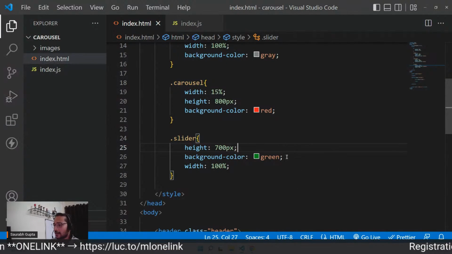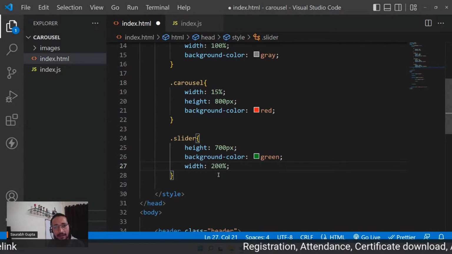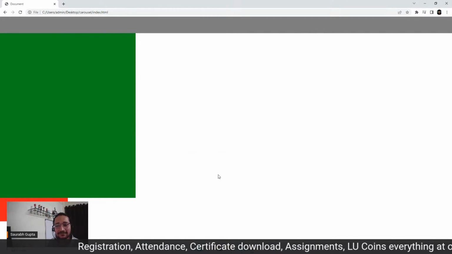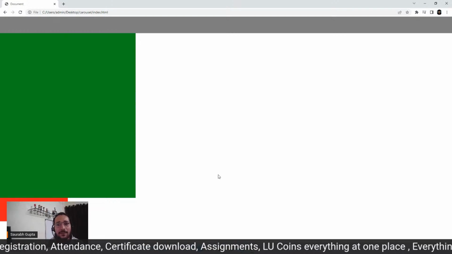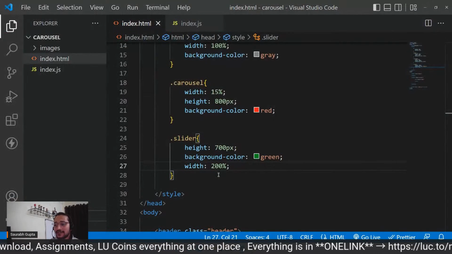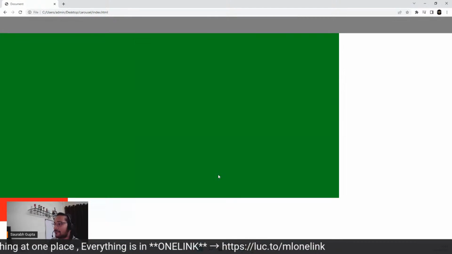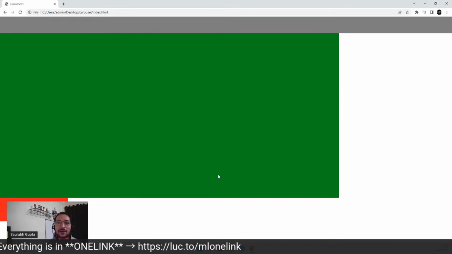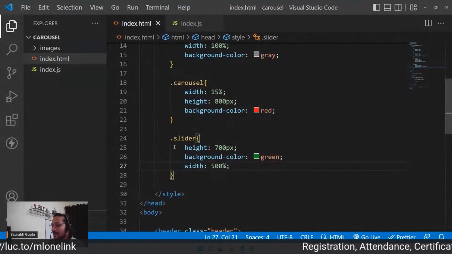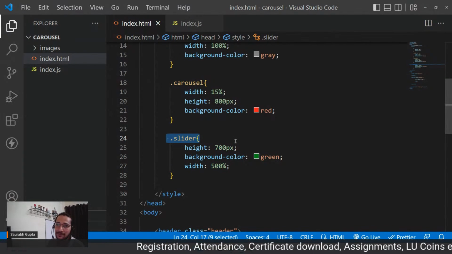Okay, guys. Now what if I make it 200%? What will happen? Let's see. It's getting twice the parent. That's what will happen, right? 200% of the parent. 100% of the parent means the same as parent. 200% means twice. So if I do 300, 400, 500, now it will take 5 times the parent. That's what I wanted. Now you understand this, right, everyone? So if I give width 500% to anyone, it will be 5 times the parent.